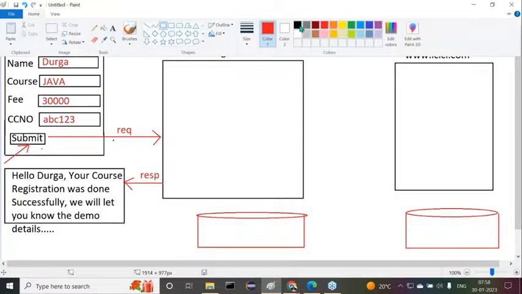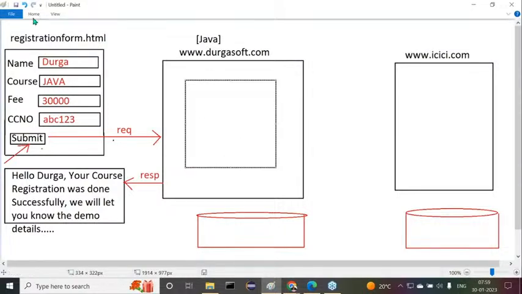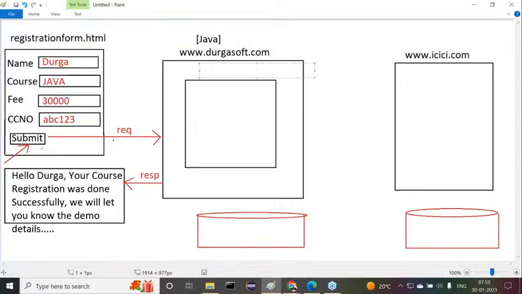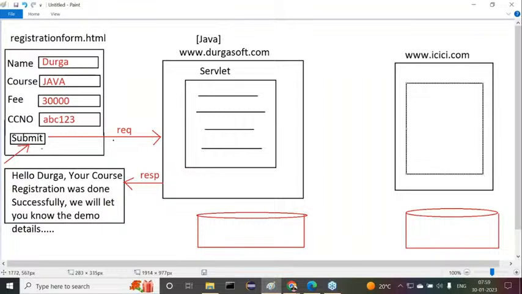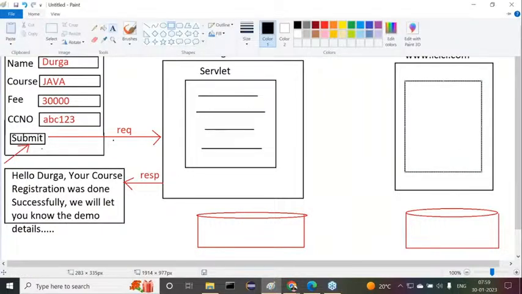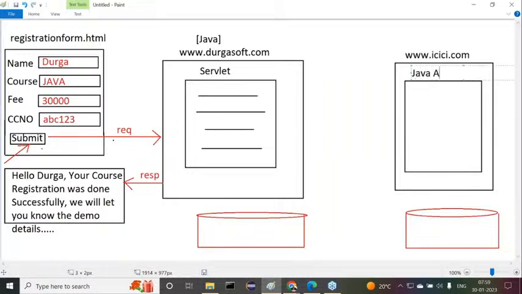Now observe carefully. I'm going to provide some technologies: a servlet, or maybe a JSP, a Java bean, or any Java-related component. At ICICI.com, think of it for now as a Java application.